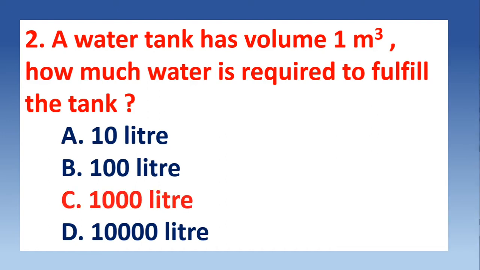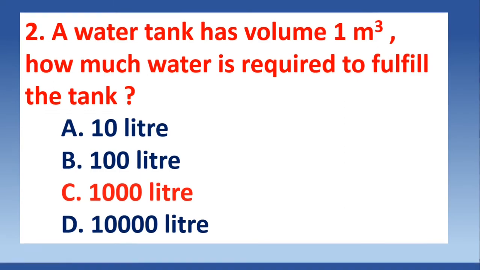The correct answer of this question is C, that is 1000 liters. 1 cubic meter volume is equivalent to 1000 liters of liquid. Question number 3.